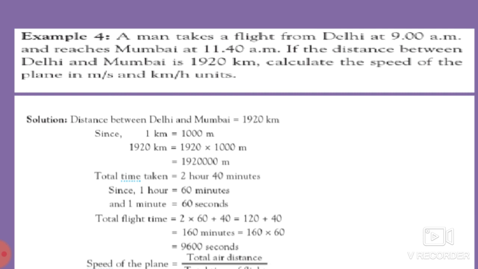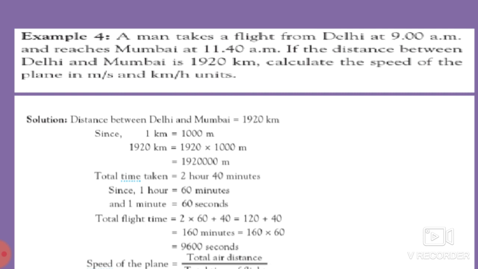We have been given the distance between Delhi and Mumbai, which is 1920 kilometer, and also the time required for that man to reach Mumbai, which is 2 hours 40 minutes. So here we have to calculate the speed of that plane in meter per second as well as in kilometer per hour units.